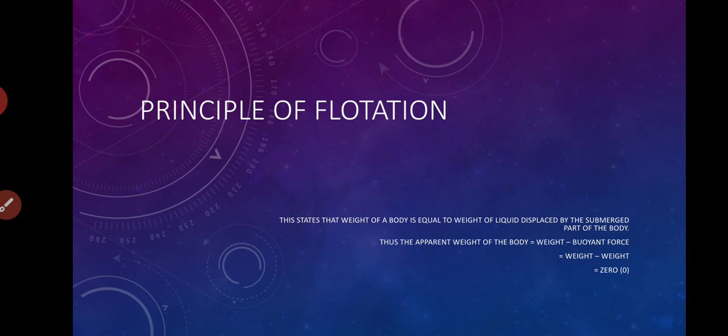So the second part which I have just uttered is all about the relationship, that is, the volume of the submerged part over the volume of the body is equal to the densities of body and the liquid. I've already given you the written material related to principle of flotation. Whatever is written there related to weight and buoyant force, we have discussed the three cases. First one is buoyant force is less than weight, buoyant force is equal to weight, and then buoyant force is greater than weight.